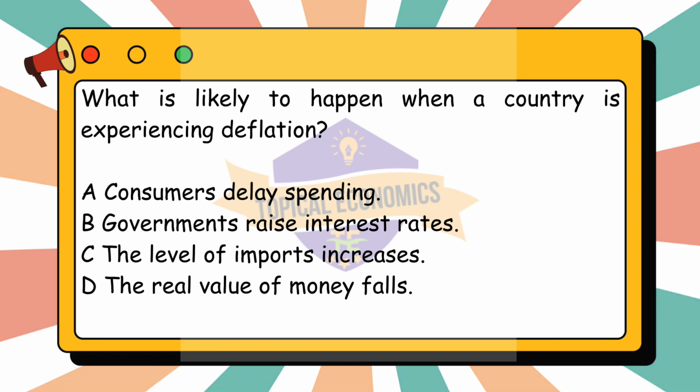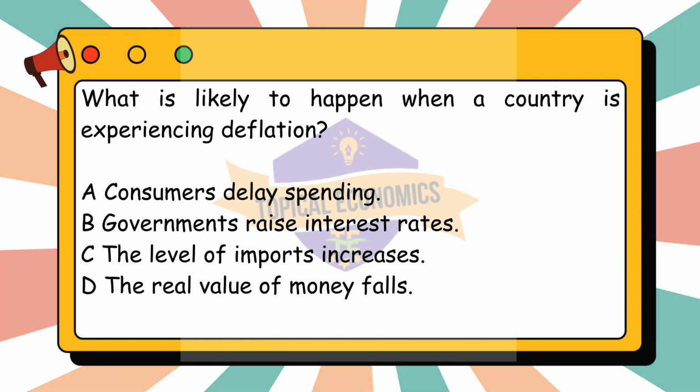Option A, consumers delay spending, is correct. When deflation occurs, consumers may expect prices to fall further in the future. As a result, they might delay their purchases in anticipation of even lower prices. This can reduce demand in the economy, further contributing to deflationary pressures.